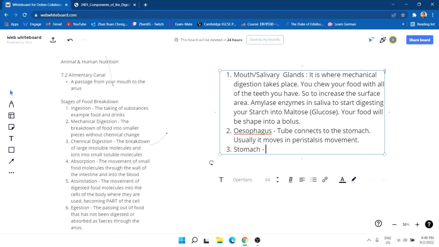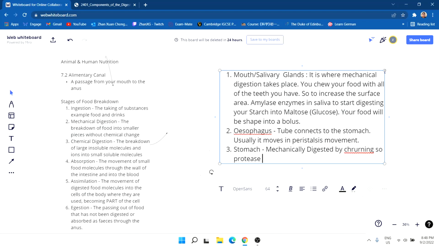The stomach mechanically digests by churning. The protease enzyme starts to chemically digest proteins.